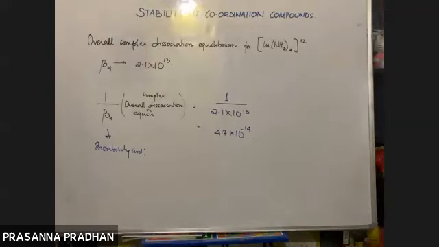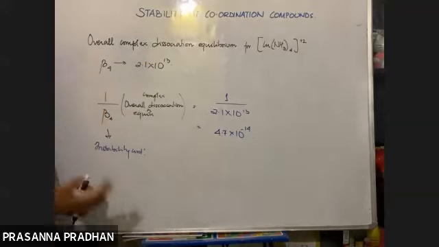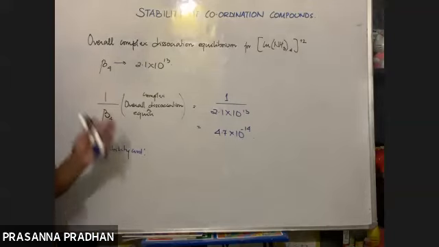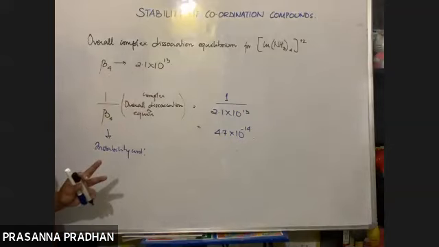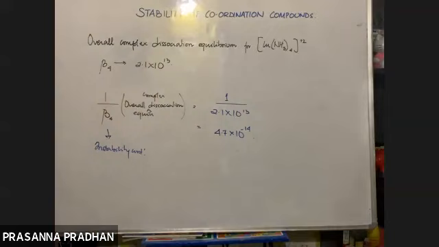So this type of simple questions will be given, with different complexes. The value of beta will be given, and you are supposed to compare the stability. Simple. I'm telling you, higher the value of beta, more stable will be the complex.